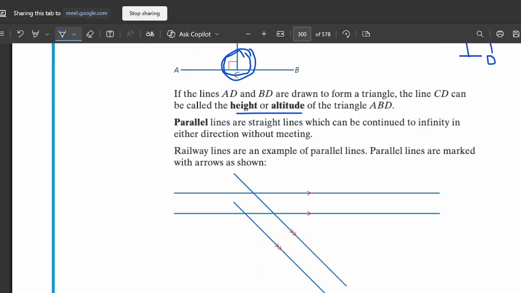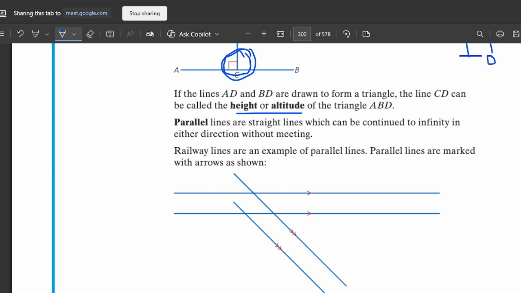Next is parallel lines. What does parallel line mean? If two lines never touch each other, never meet each other, never cross each other, then we will call them parallel lines. Is it clear? Yes. Okay.